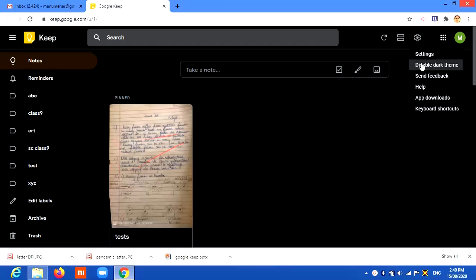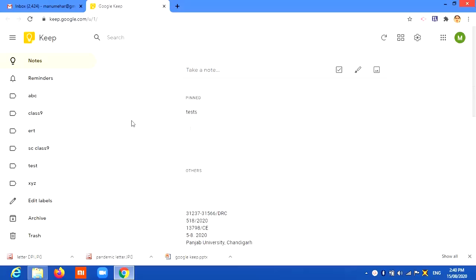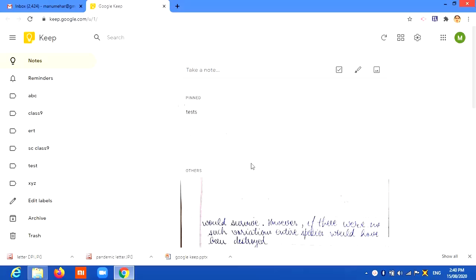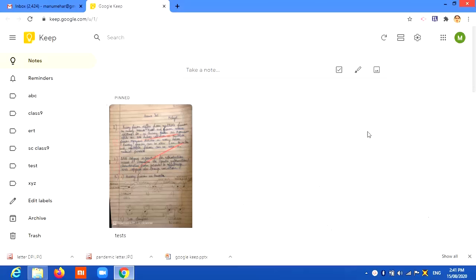Now, personally, I like the light theme, so I'll disable the dark theme and enable the light theme. As I told you, it has a simple interface. This is the interface, and this view can be vertical, or all the notes can be visible horizontally. So this is basically the interface.